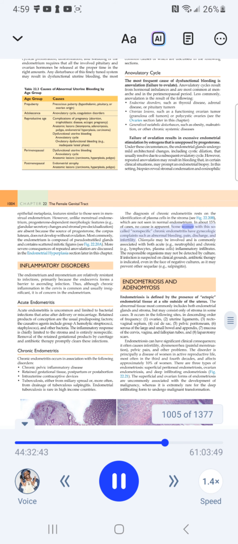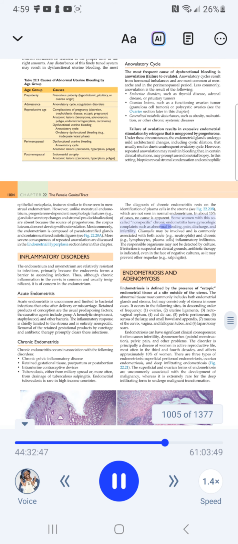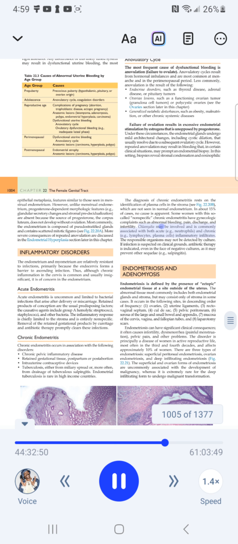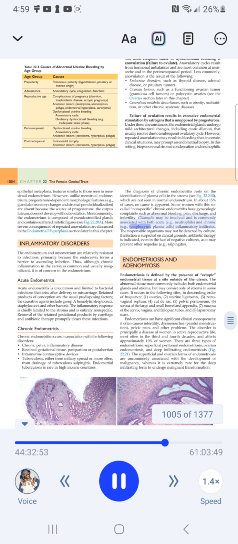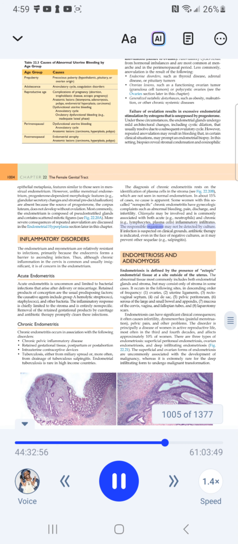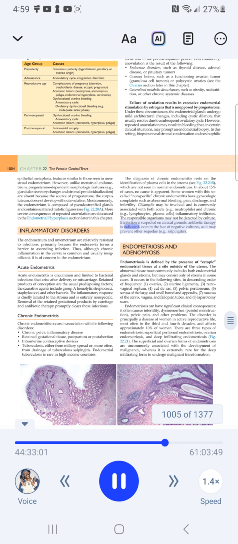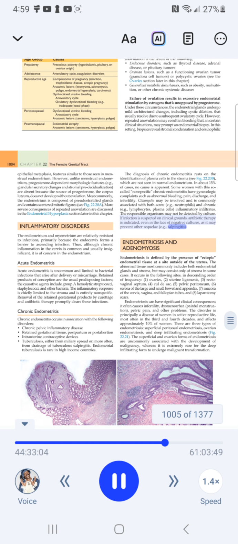Some women with this so-called nonspecific chronic endometritis have gynecologic complaints such as abnormal bleeding, pain, discharge, and infertility. Chlamydia may be involved and is commonly associated with both acute, for example neutrophils, and chronic, for example lymphocytes, plasma cells, inflammatory infiltrates. Irresponsible organisms may not be detected by culture. If infection is suspected on clinical grounds, antibiotic therapy is indicated even in the face of negative cultures, as it may prevent other sequelae, for example, salpingitis.